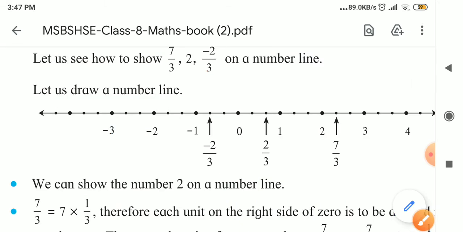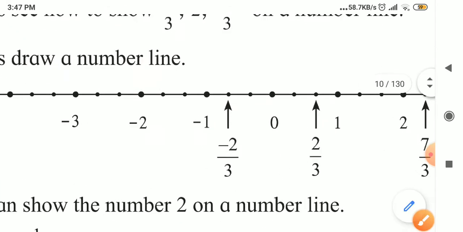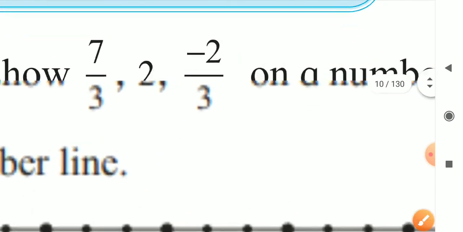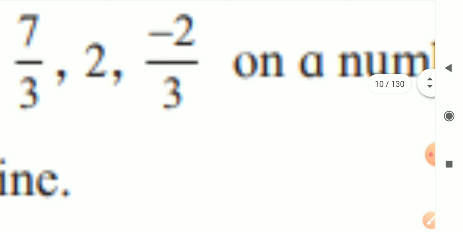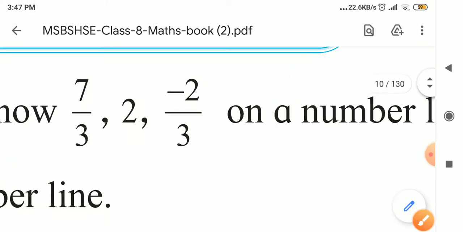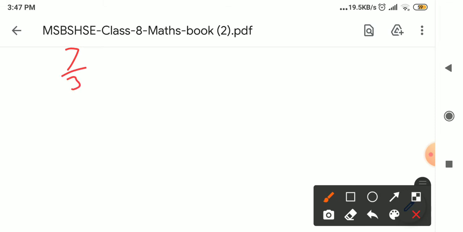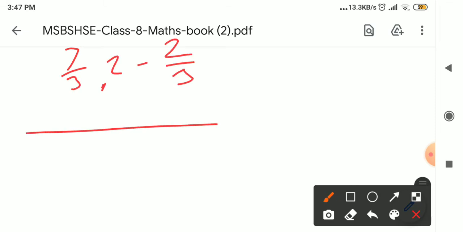If the denominator is 3 here, first of all we have to draw the number line. I will show you the 7 upon 3, 2 and minus 2 upon 3 on a number line. Okay, so this is my number line.